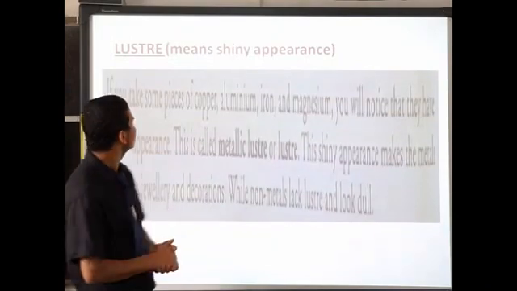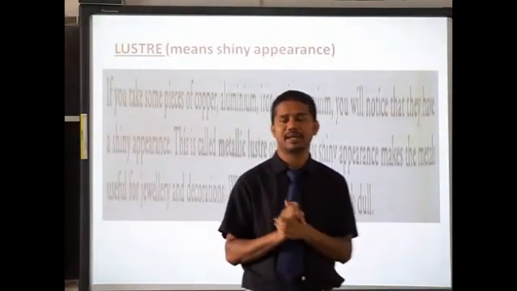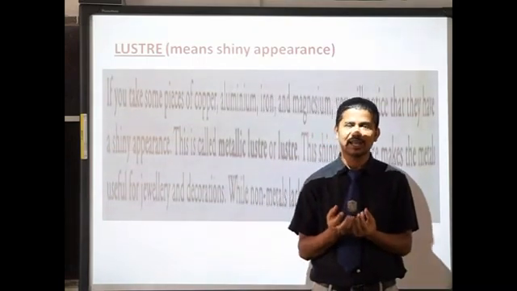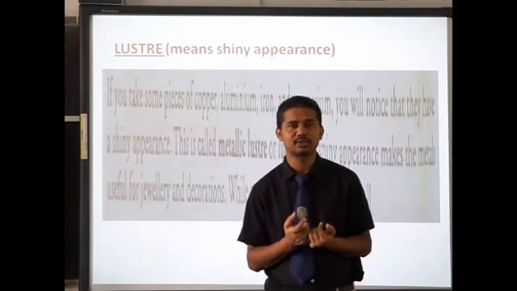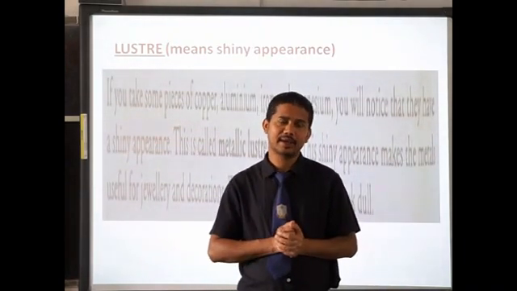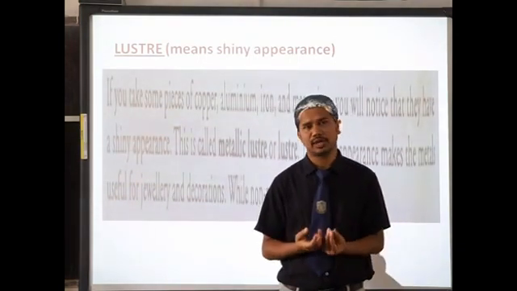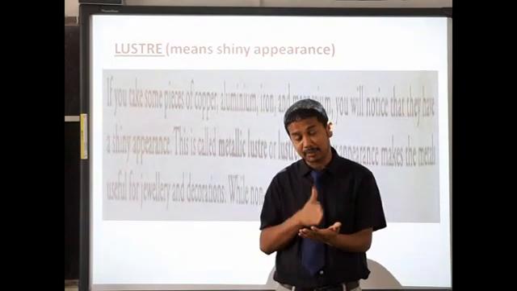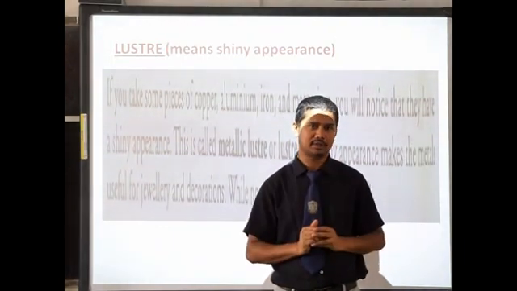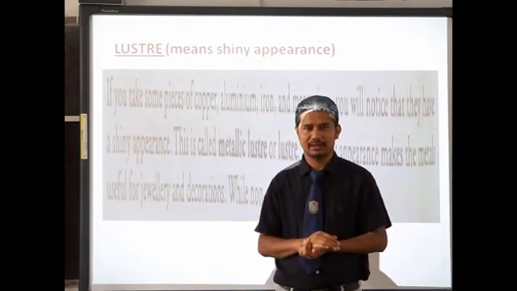Then comes luster, meaning shiny appearance. You can see gold jewelry is shining. Though the iron is rusted and very old, if you cut this iron, then the freshly cut portion shines in silver color.